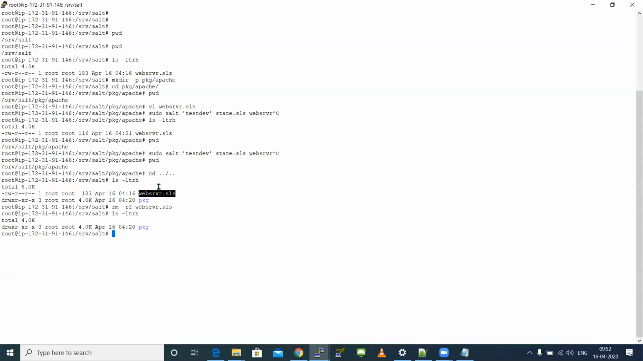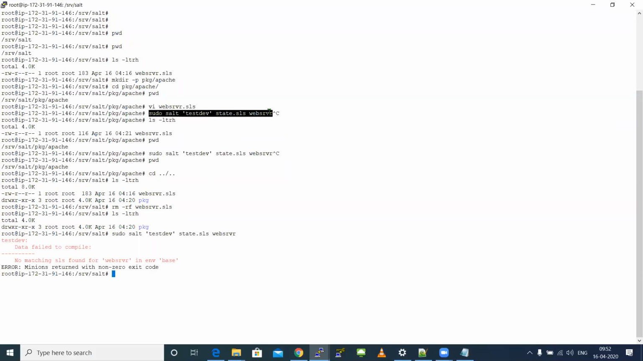Now I remove this. Okay. Now if I try to execute this, see, I'm getting failed. Even though I'm in my parent directory, if I try to execute an SLS file, it is still failing. Why? Because it will search only in your default path, /srv/salt. I don't have any SLS file in my /srv/salt path.